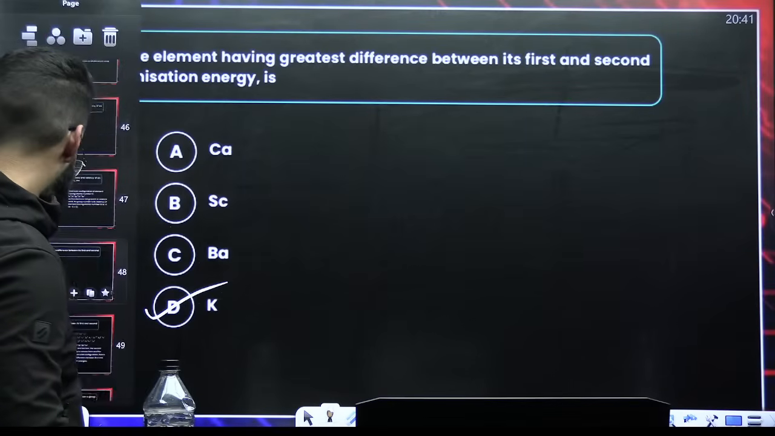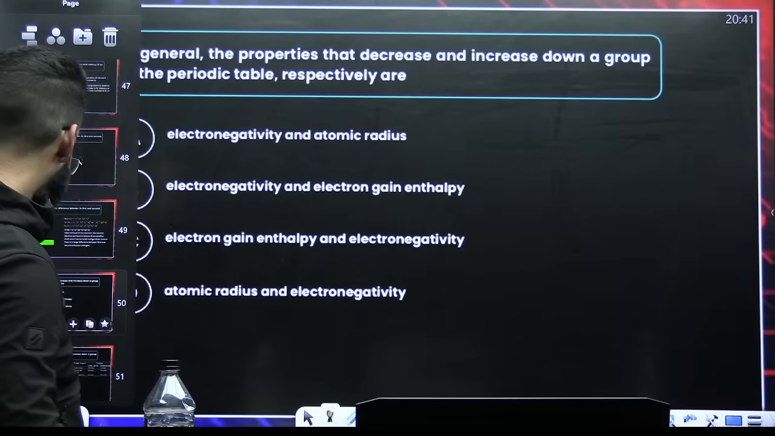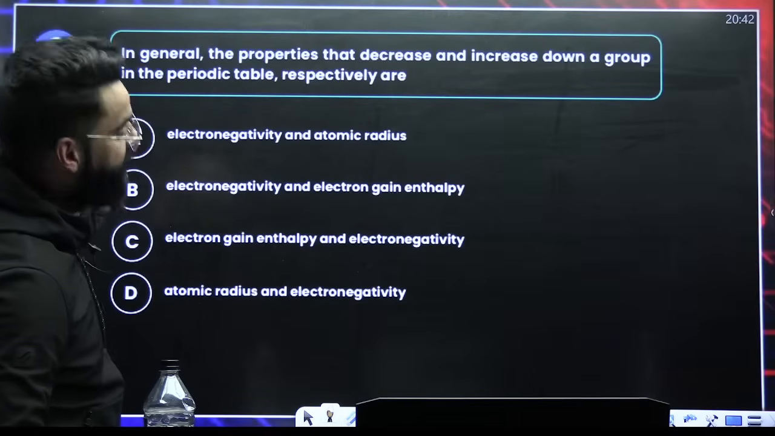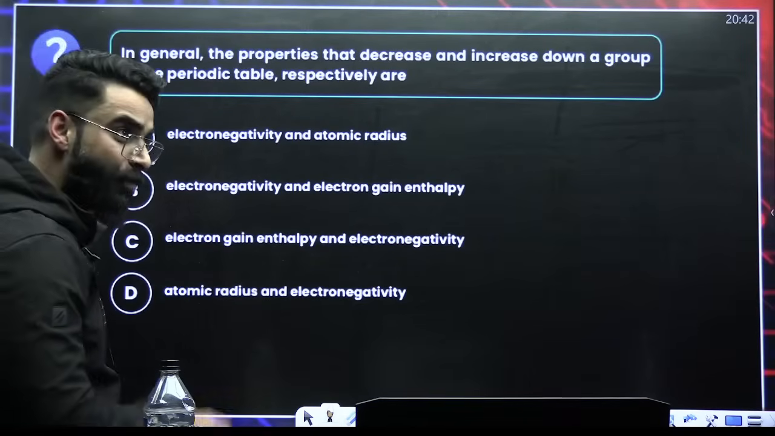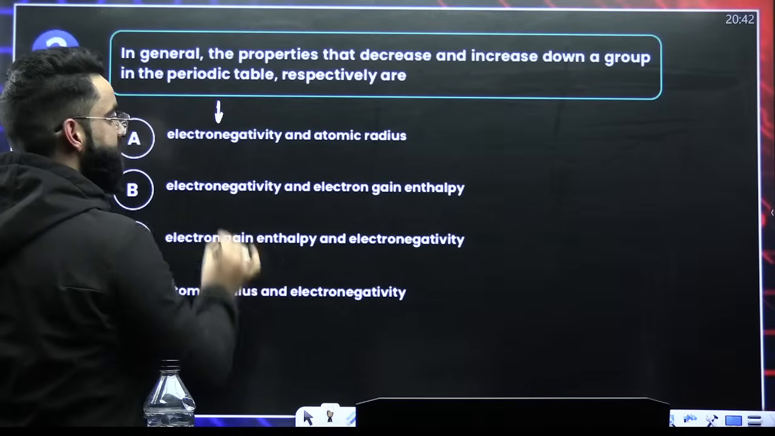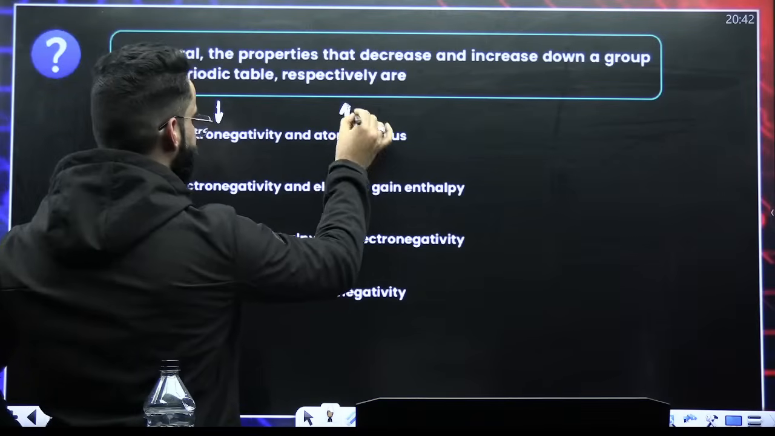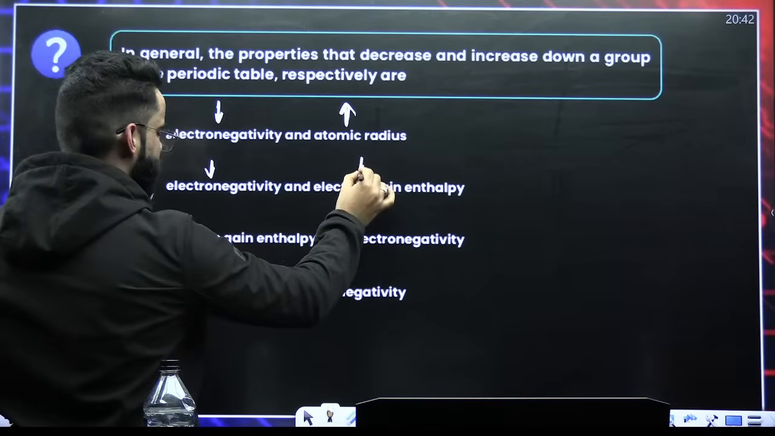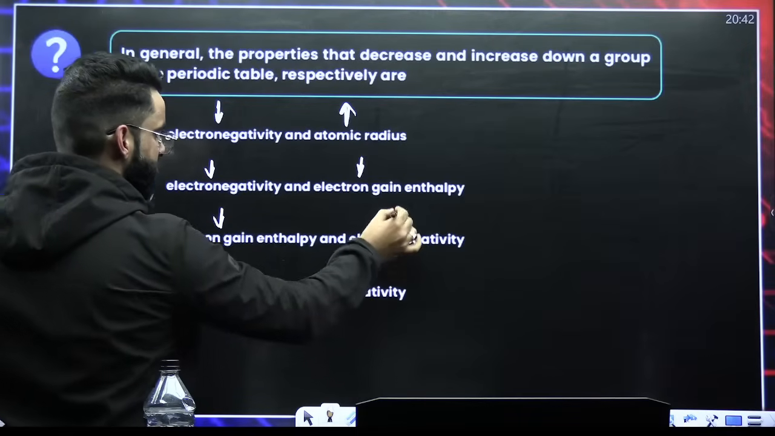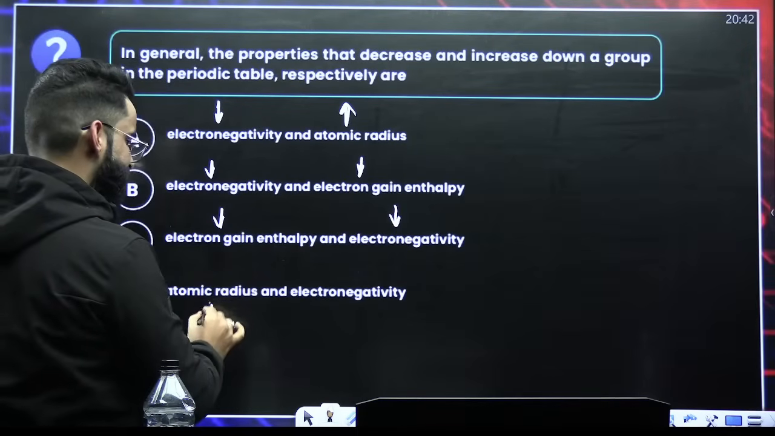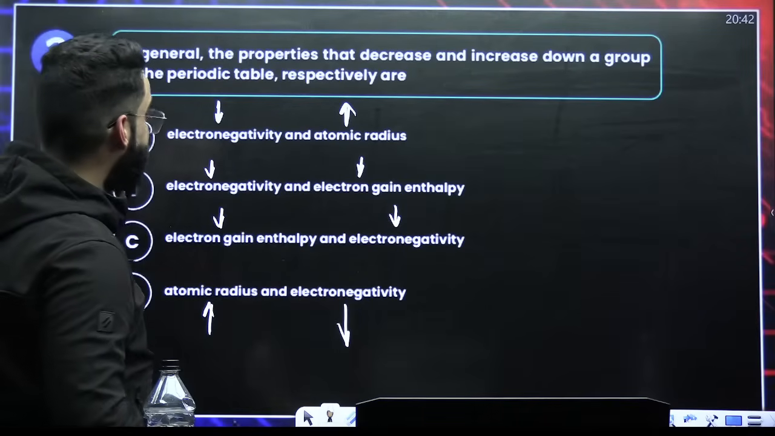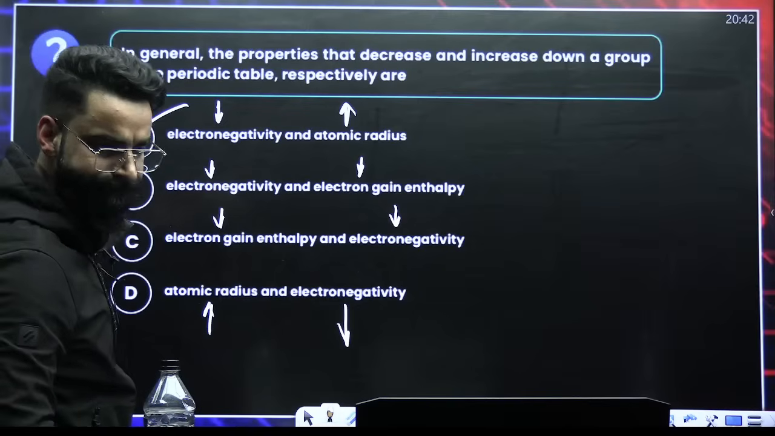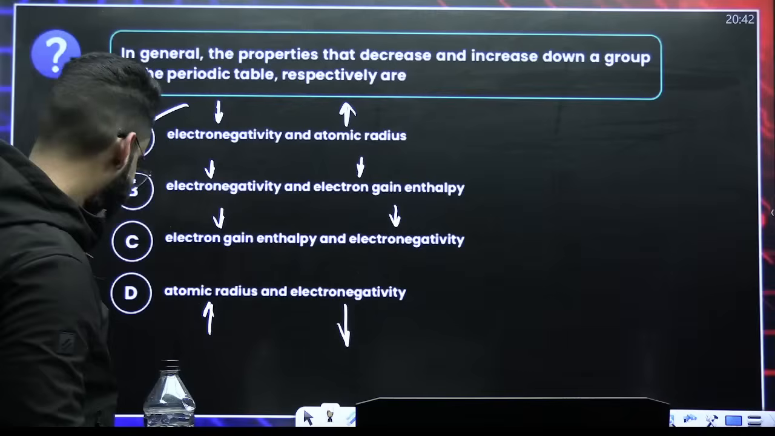Okay, next. In general, the properties that decrease and increase down the group. Down the group, electronegativity decreases. Down the group, atomic radius increases, right? Electron gain enthalpy decreases. Electronegativity decreases. Atomic radius increases. So we have to check in general the properties that decrease and increase. Decrease and increase is the first option. Option A. Perfect.